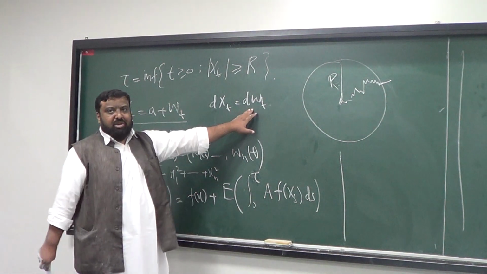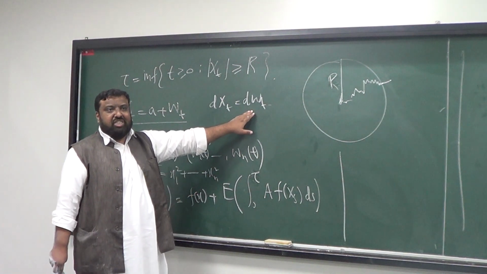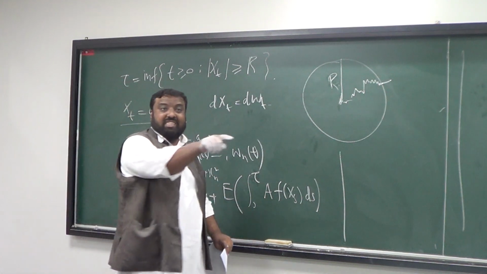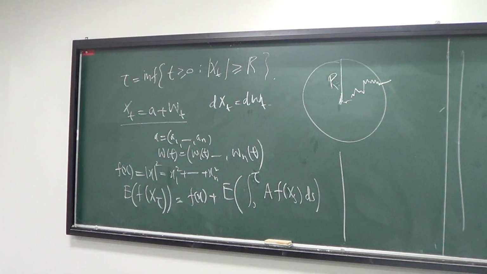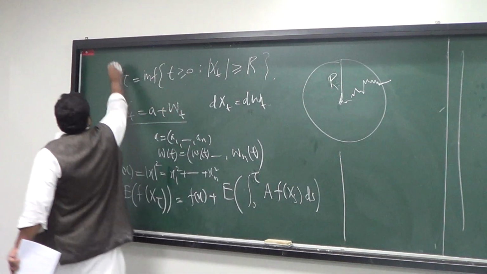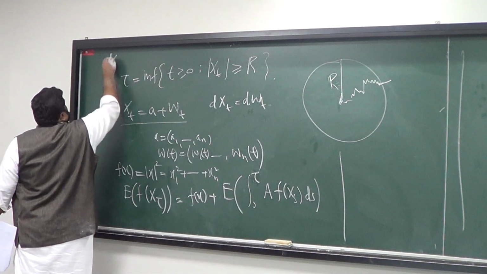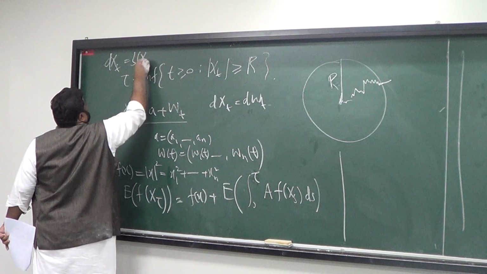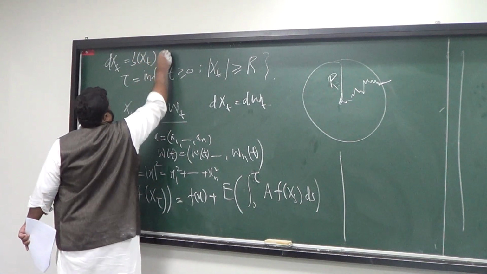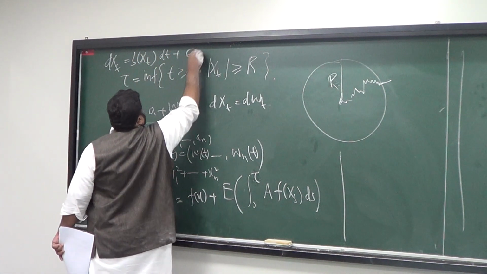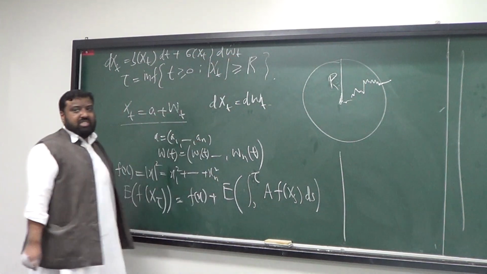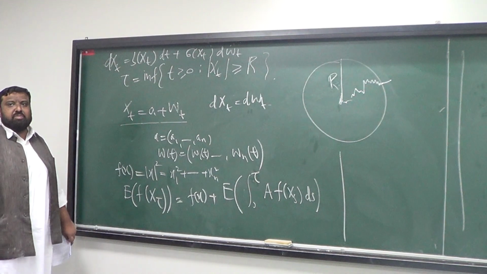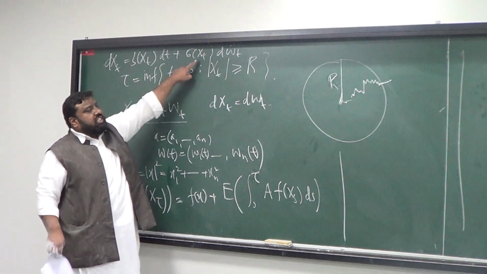So dx_t is dw_t. If you compare this with your general Ito process, the first Ito process that we wrote, what was that? dx_t equal to b of x_t dt plus sigma of x_t dw_t. So what should it be? All b's must be 0, and all sigmas must be 1.